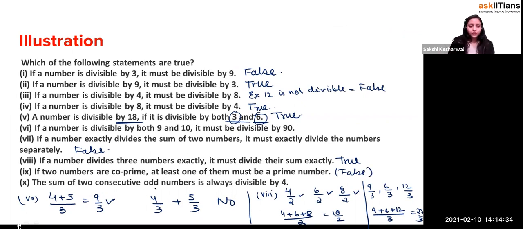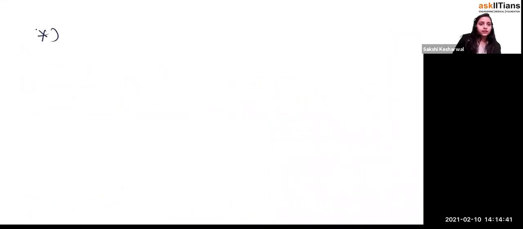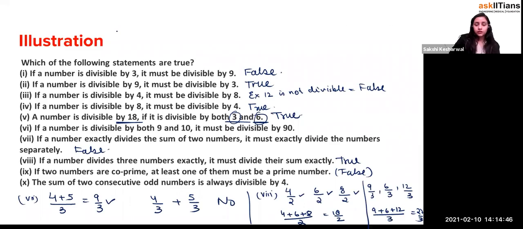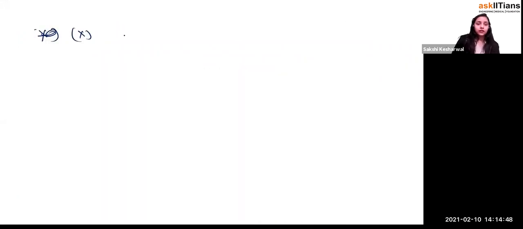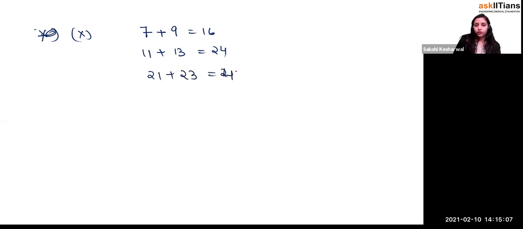The sum of two consecutive odd numbers is always divisible by 4. Let's do the 10th part over here. It says that the sum of two consecutive odd numbers. Let's take 7 plus 9, it's equal to 16. Yes. Let's take 11 plus 13, it's 24, divisible by 4. Yes. Okay, let's take an example of 21 plus 23, so it's 44. Yes.